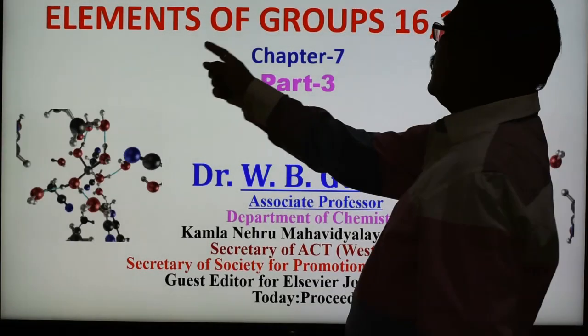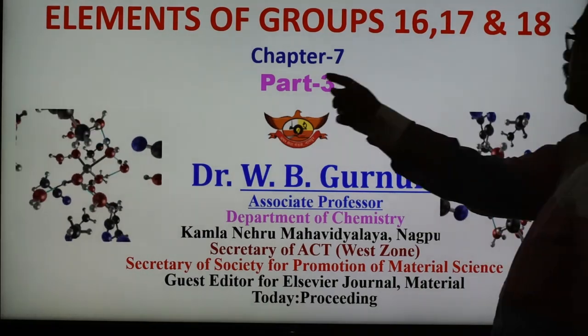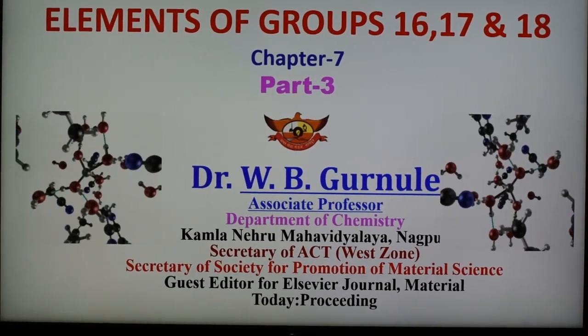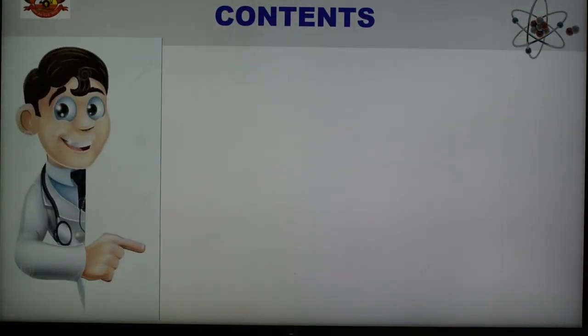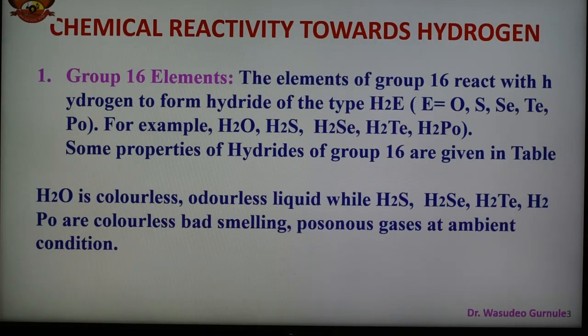So today's topic is the elements of groups 16, 17 and 18. This is chapter number 7 and part 3. So in this part 3 we are discussing the different parts, and these are chemical reactivity towards hydrogen of group number 16, 17, 18 elements, reactivity towards oxygen, reactivity towards the halogen, reactivity towards the metal. So all these parts we are discussing, these are the chemical properties of the group number 16, 17 and 18. So the first part is the chemical reactivity towards the hydrogen.